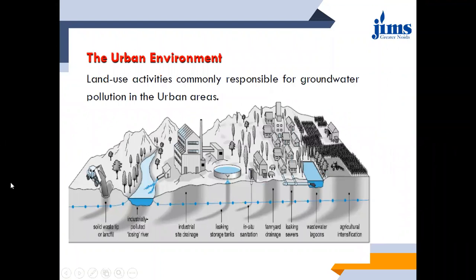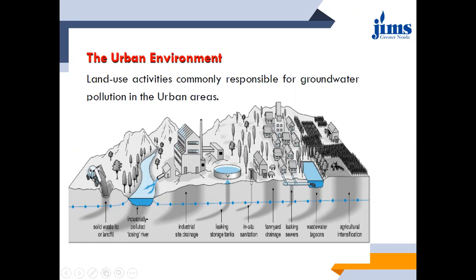Now, this particular image shows a very nice depiction of the urban environment, with all the polluting resources which are contaminating the water resources. We'll start from left to right. The first image is of a dumper which is dumping solid waste or landfill. It is the solid waste disposal technique of landfilling. The leachate will be released into the ground surface, and that leachate will be percolated or infiltrated into the groundwater resources.